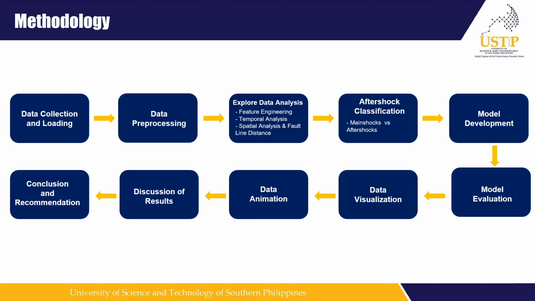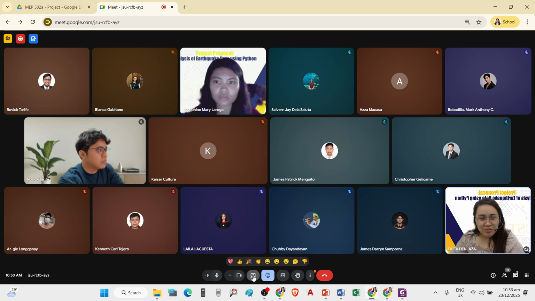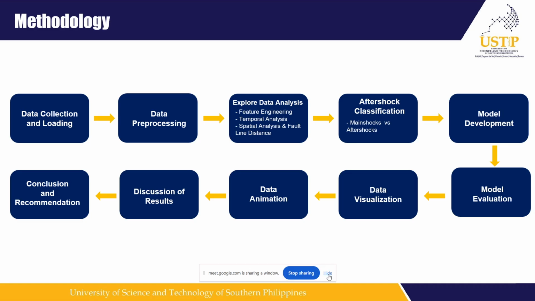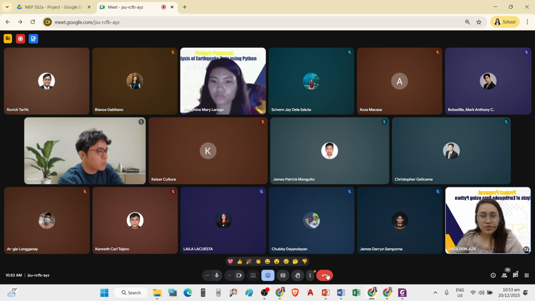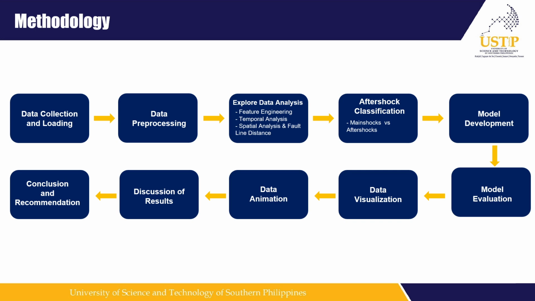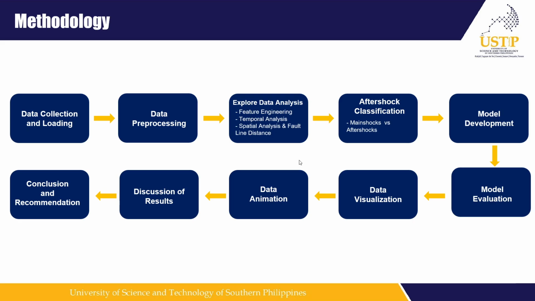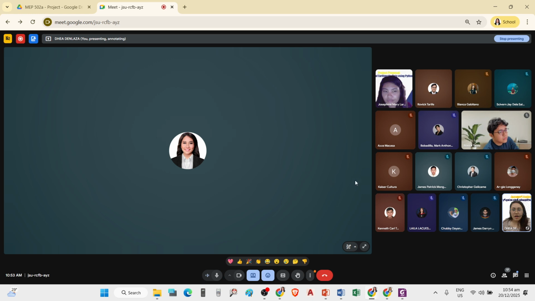And for our third is the data pre-processing. In this portion we will share screen again, sir. I forgot to discuss that. I'm very sorry for that. For data pre-processing, we eliminated those data that are empty. In our analysis, it cannot be run especially if there are missing data. So what we did was to clean our raw data that we got from the website of Fivox.